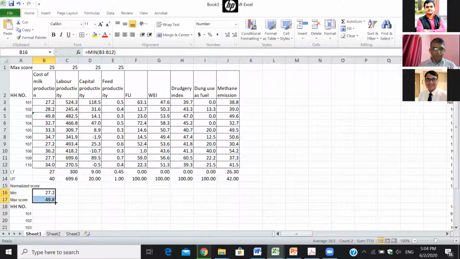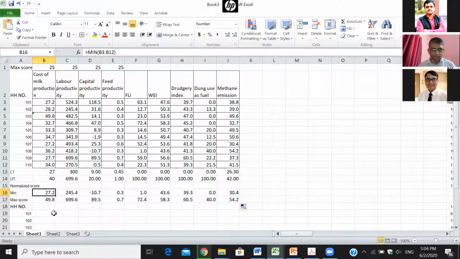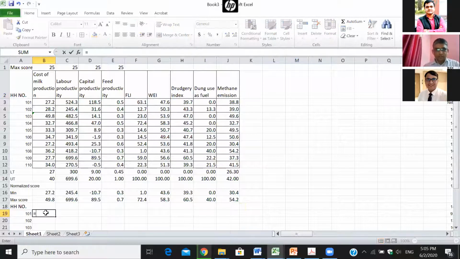I have just identified the minimum and maximum of each of the indicators. The cost of meal production has a negative relationship with sustainability. So what will be the formula? Equal to max minus actual value, divided by range, max minus minimum.